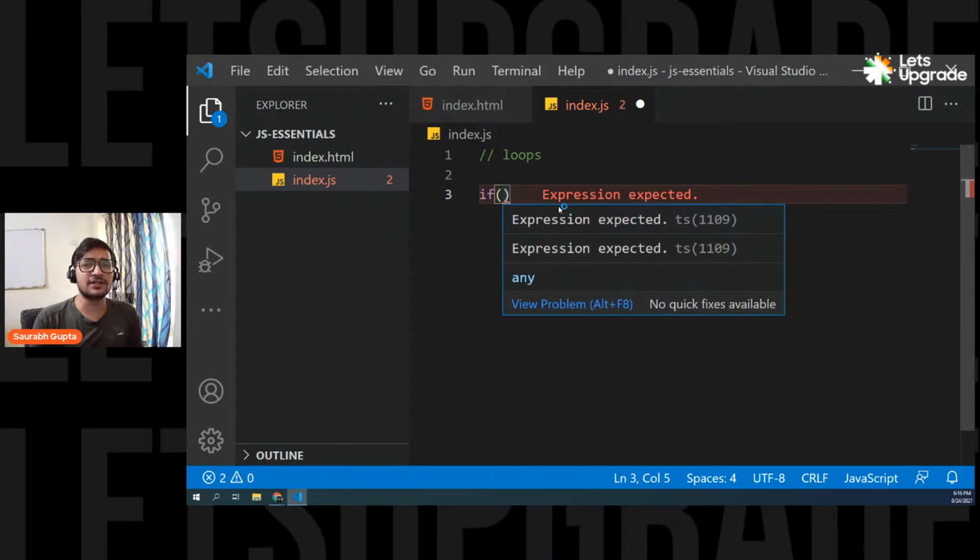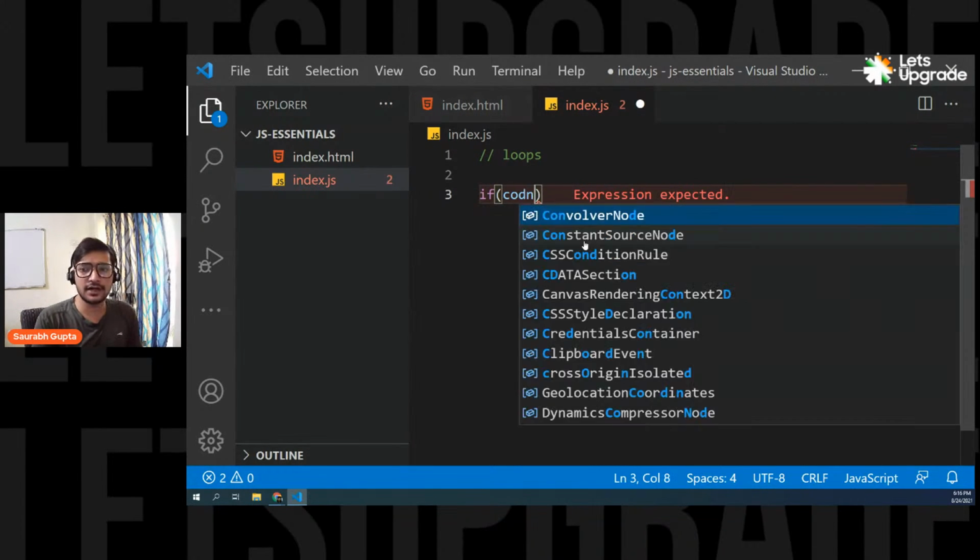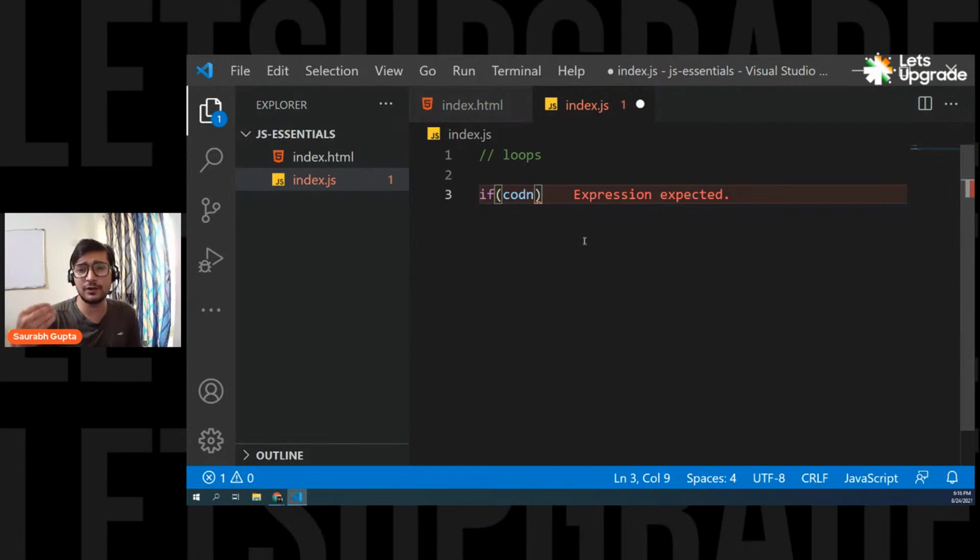So how do you write an if condition? You write if, then your condition. Why am I writing if? Because when you start writing a loop, it is somewhat similar to if. You already know if. That's why I'm writing if, so that you can understand loops in a much better way. So how do you write an if?